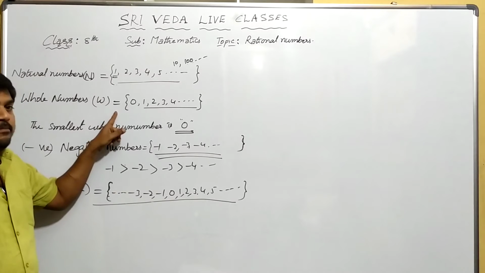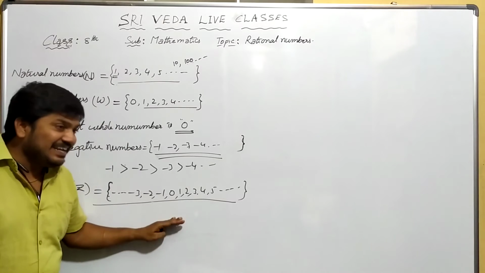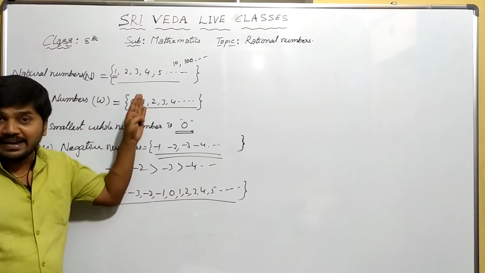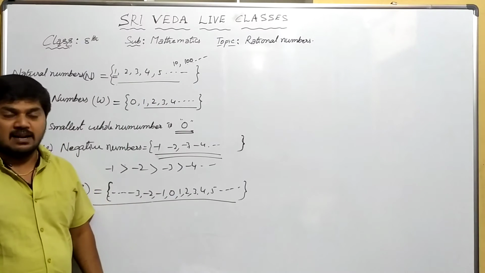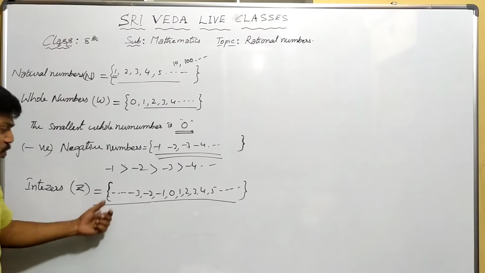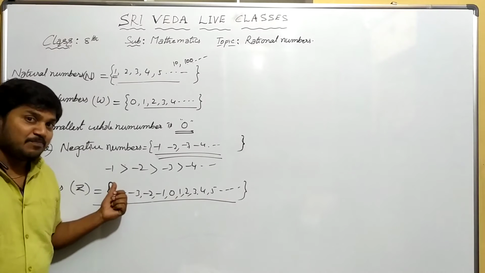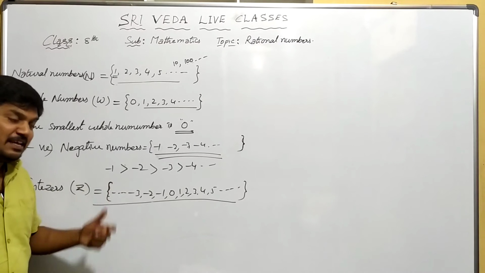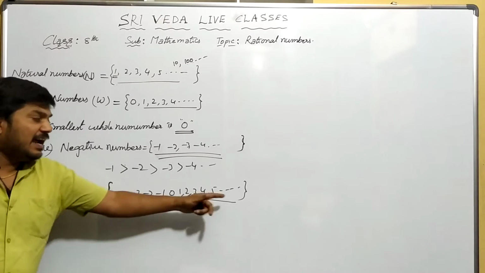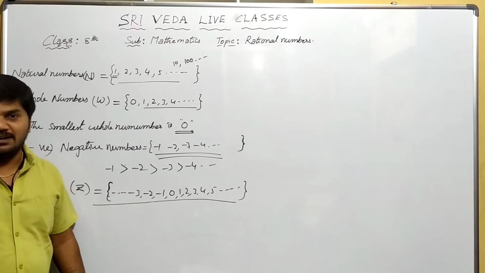These are not in whole numbers. That's why every integer is not a whole number, but every whole number is an integer, right? What is the smallest integer? There is no smallest integer and there is no greatest integer.